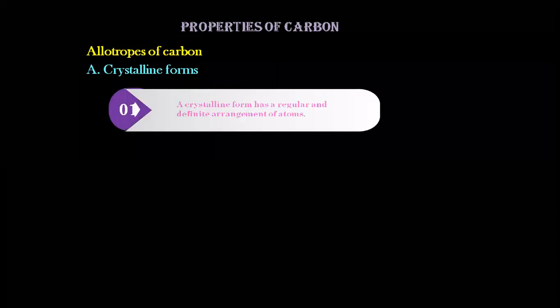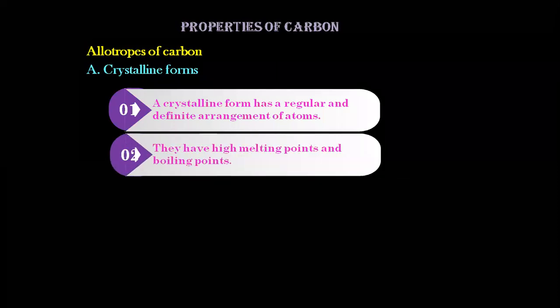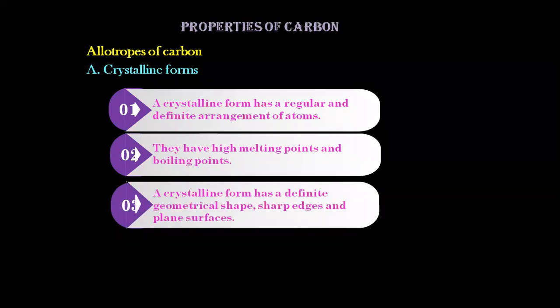Under crystalline forms, point number 1: the crystalline forms usually have a regular and definite arrangement of atoms. They usually have high melting points and high boiling points. Third point: a crystalline form has a definite geometrical shape, sharp edges, and plane surfaces. Yes, crystalline forms are usually shiny also.